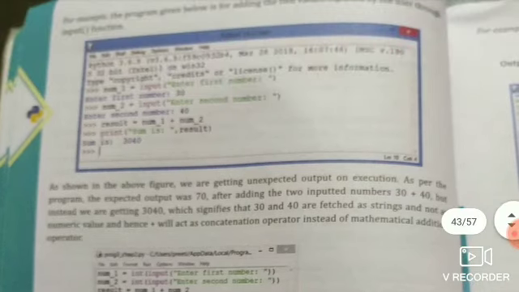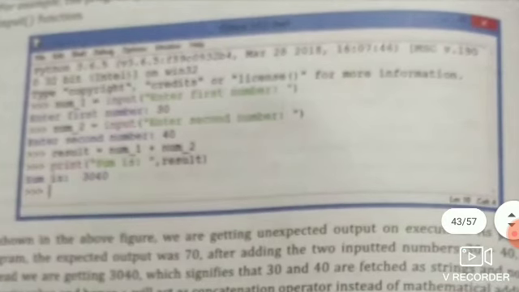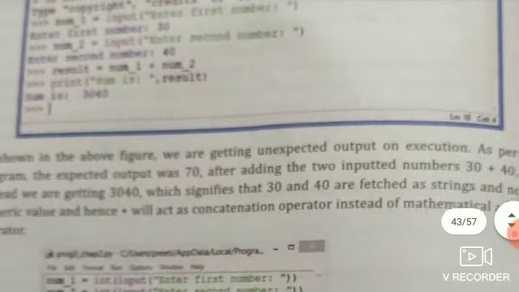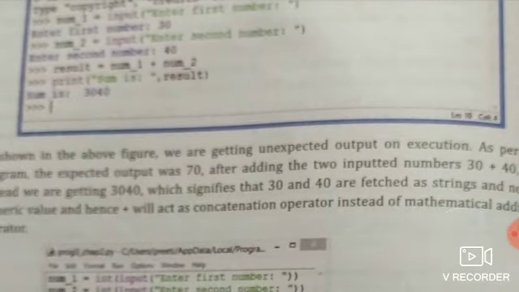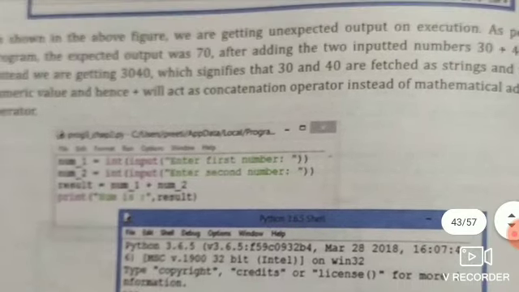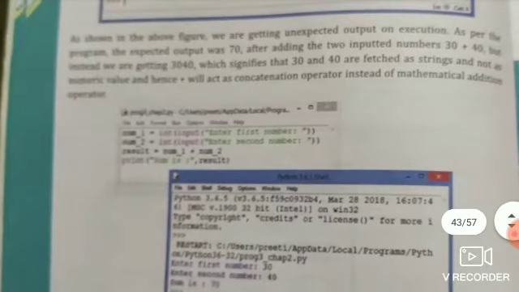So you can see in this program we did not define the type of num1 and num2, so it treats the variables num1 and num2 as strings, and when we add both numbers it gives us 3040, not 30 plus 40 equal to 70. That's why we use types of the variable.